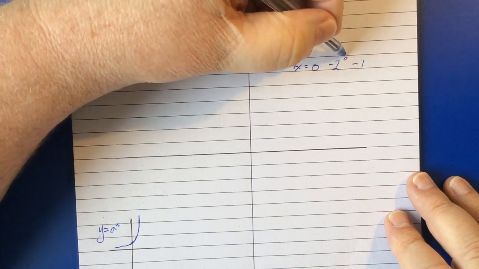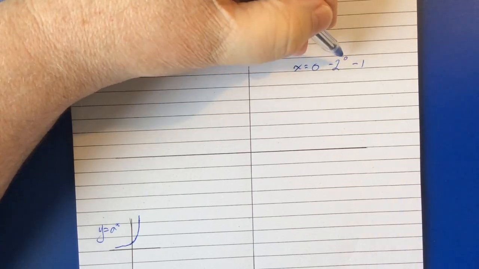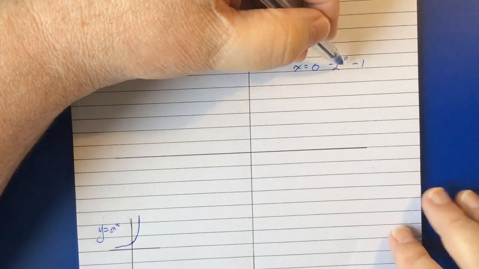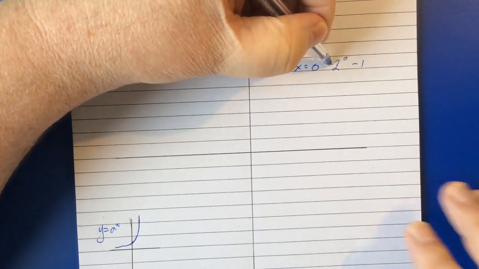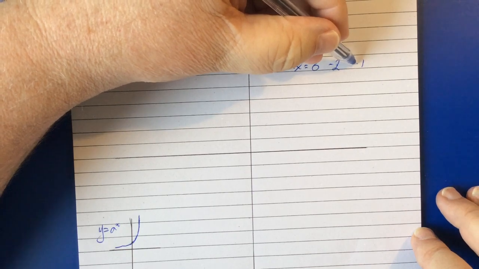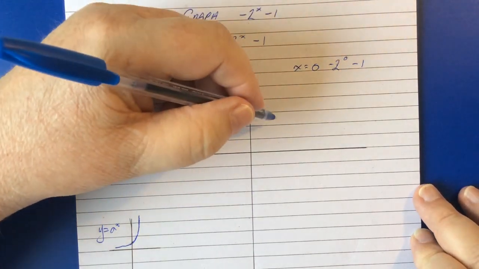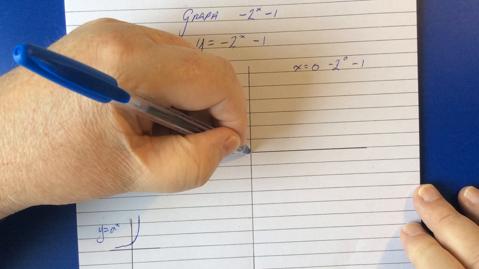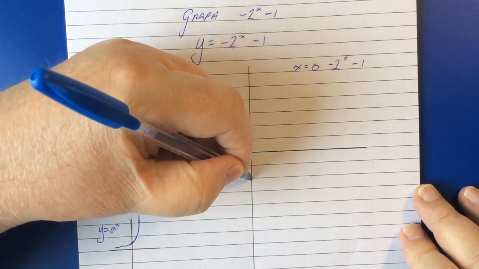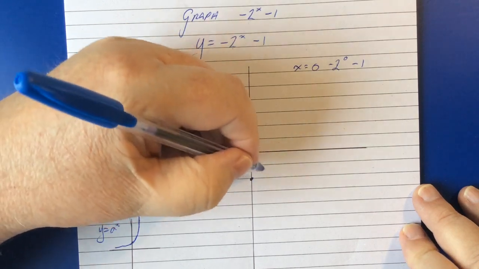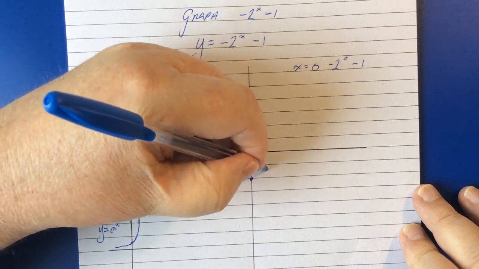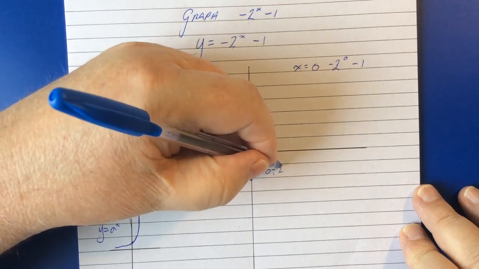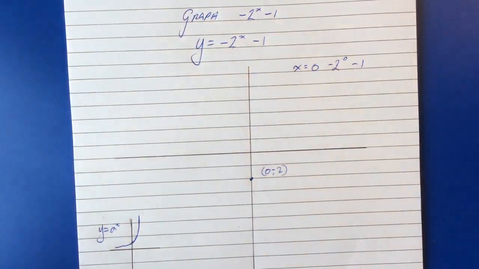And the negative here, we do the index first. BODMAS, BEDMAS, the order of operations in mathematics. 2 to the power of 0 is 1. Make that negative. Negative 1 minus 1 gives us negative 2. So at 0, this thing has a point of intersection at negative 2. So that is 0, negative 2. Okay, we've got our y-intercept.